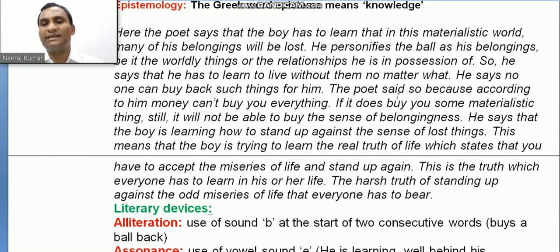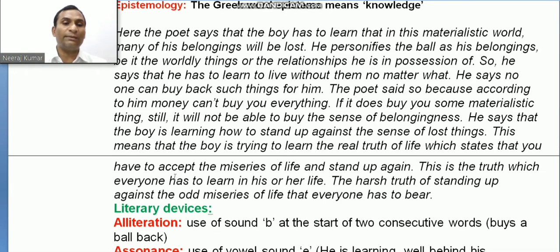The poet says so because, according to him, money cannot buy you everything. Even if it buys you something materialistic, it will not be able to buy the sense of belongingness. You can buy a new ball, but the attachment and feelings you had with the lost ball, you cannot make with the new thing.